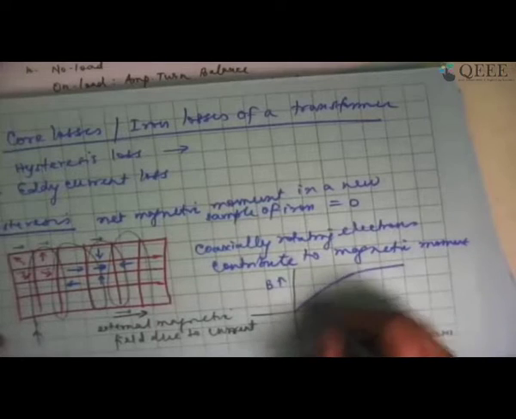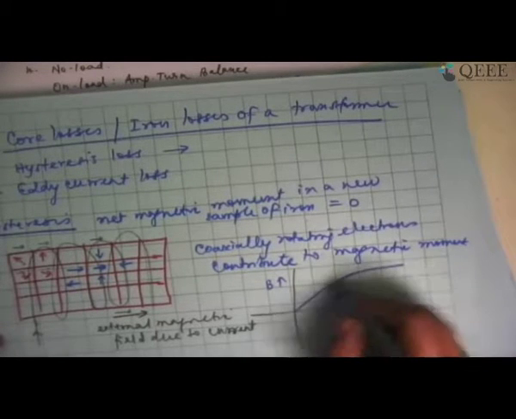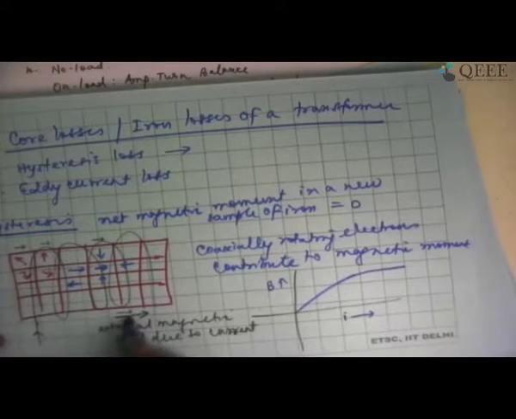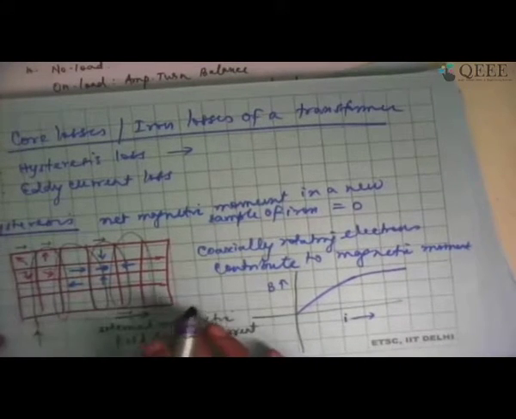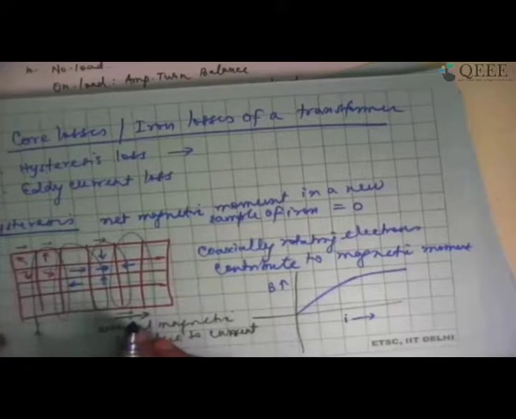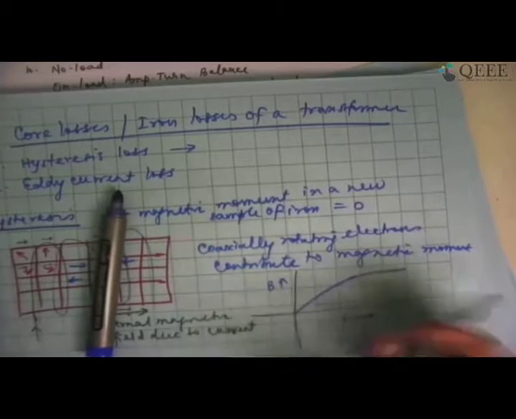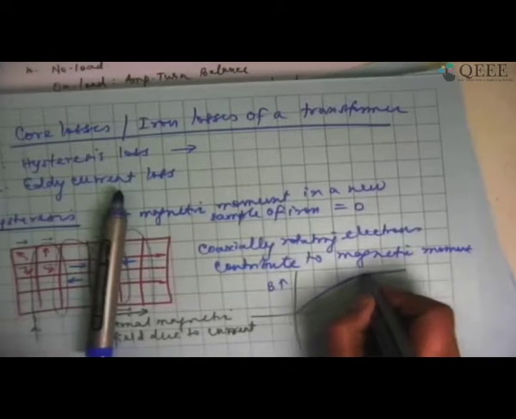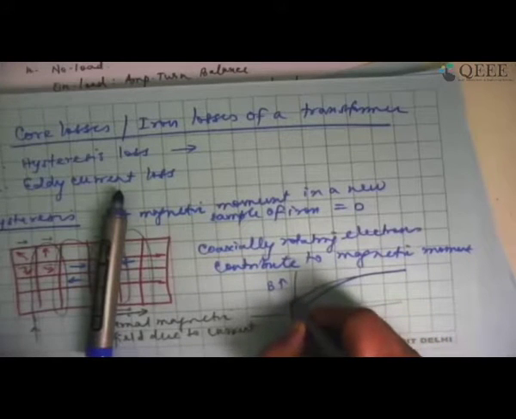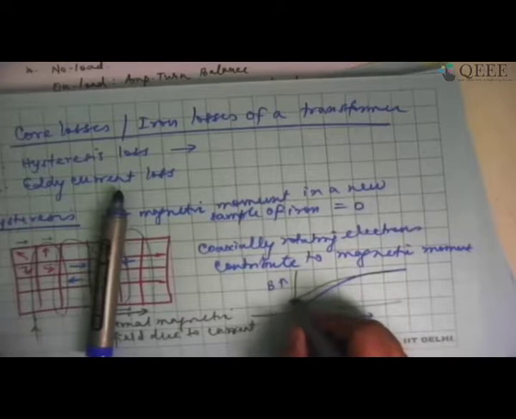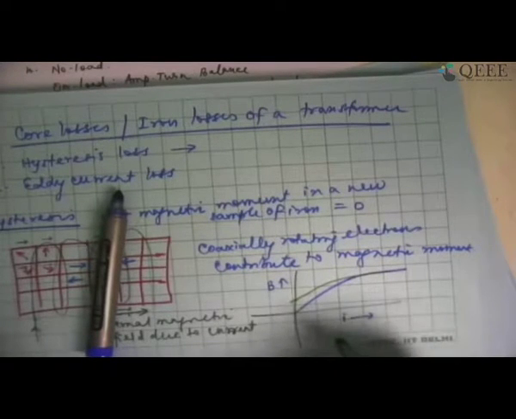Now, it has reached saturation and there are no more domains to align themselves. At this point, let us say I start decreasing the current. When I start decreasing the current, the extrinsic magnetic field is still there, so the magnetic domains are not willing to budge. They are going to remain in the same direction, and only when I decrease the current to a very, very great extent, it will start decreasing slowly. But it will not reach zero value even when I reach zero value of current.